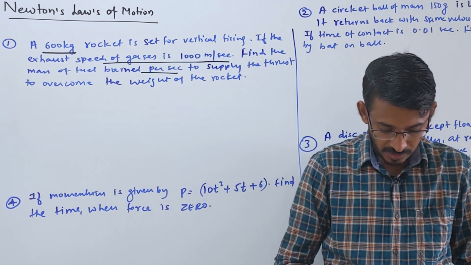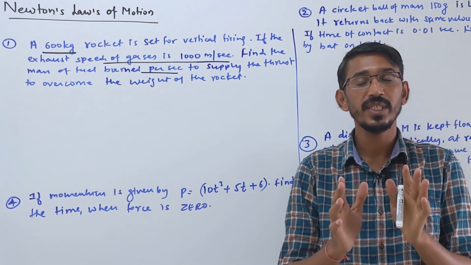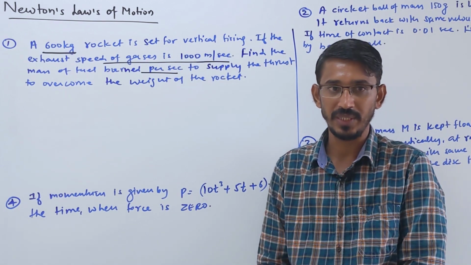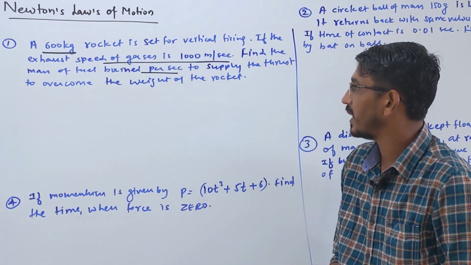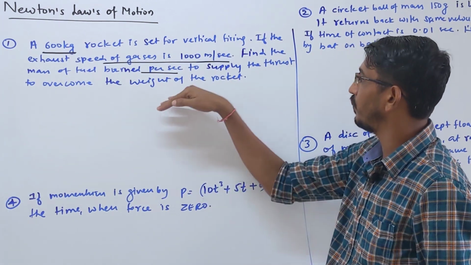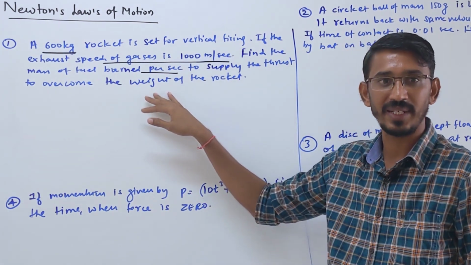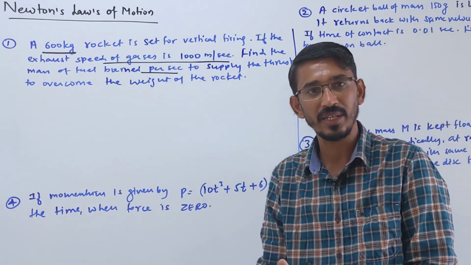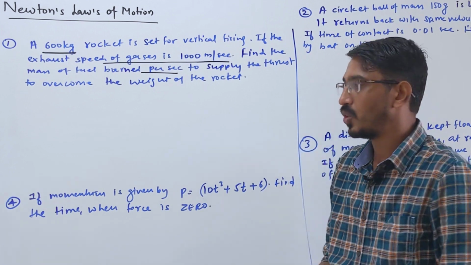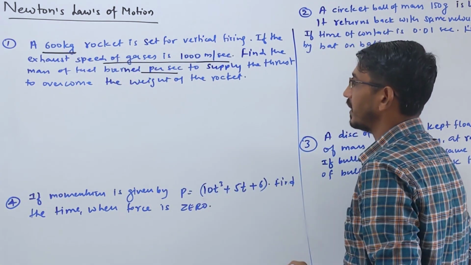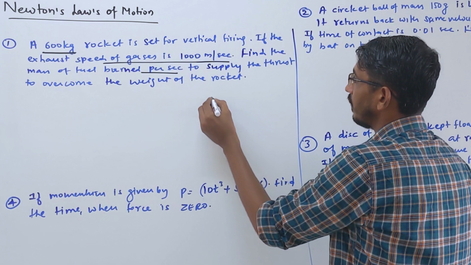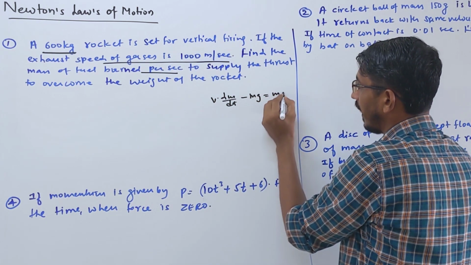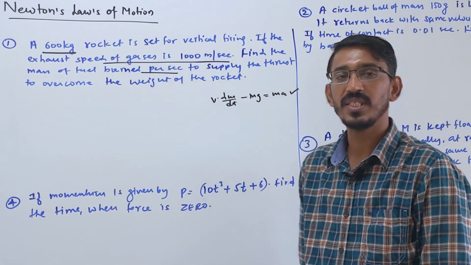Two things I have discussed with you about rocket problems. This rocket can be flying with acceleration or without acceleration. Here they did not say anything about acceleration, they just want to overcome the weight of the rocket, which means it is not accelerating. Two cases I have discussed: if the rocket is accelerating, then you write the net force as V into dm by dt minus mg equals ma. This is the equation you write when the rocket is accelerating.